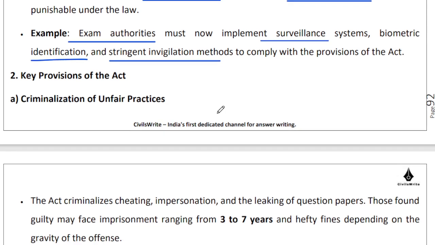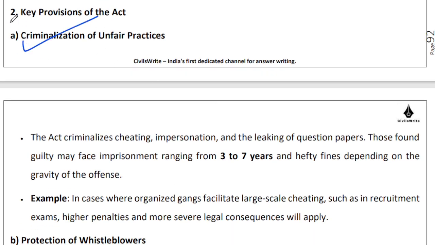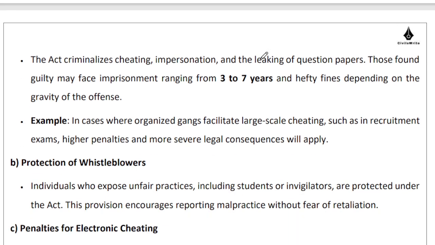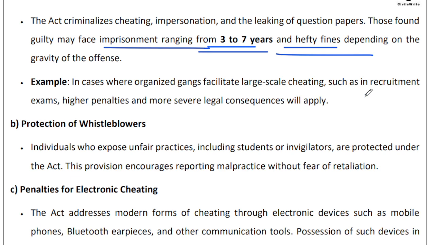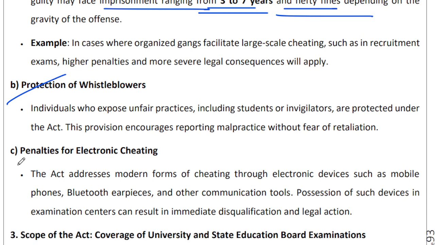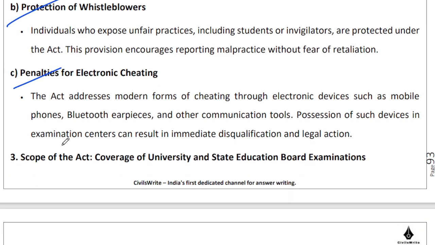They must now implement a surveillance system, a biometric identification, stringent invigilation methods so that the provisions of the Act can be upheld. We have criminalized unfair practices if you're highlighting key provisions. So we have penalized, we have criminalized unfair practices, right? We will be imposing imprisonment for a variety of number of years, hefty fines depending upon the severity of the offenses committed. There will also be protection to whistleblowers that we will be providing. There will also be penalties for electronic cheating of any kind whatsoever, whether it is through Bluetooth devices or any other kind of device, right?